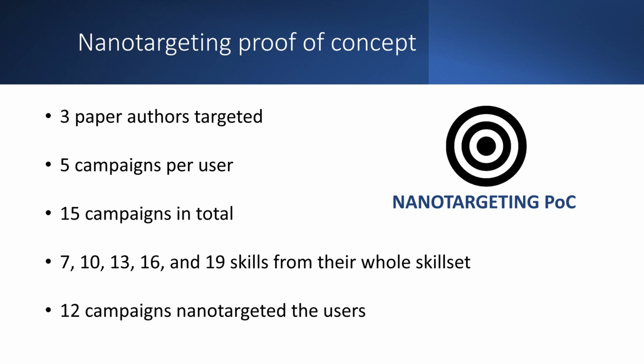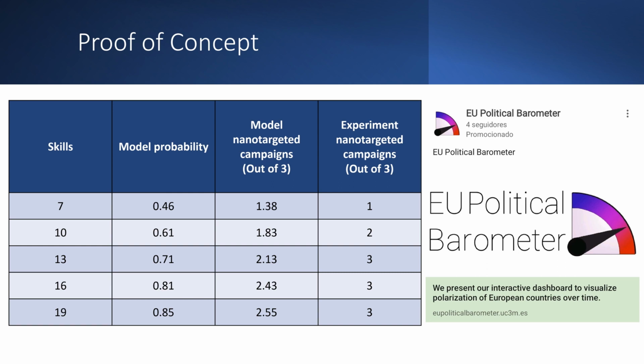So along with the location, we used subsets of skills and not the full skill set of the 3 authors targeted for the experiment. With subsets of 7, 10, 13, 16, and 19 skills for each user, we launched 15 campaigns, from which 12 only reached the targeted user. The paper contains details of the results for each campaign, the cost of the campaigns, and how we validate how many users were reached. The main insight is that we proved that nanotargeting was possible and validated that the results of our data analysis were consistent.